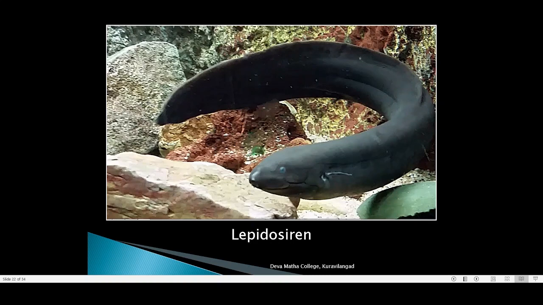They are known by the name lungfish because they have a lung inside, and the presence of lungfish shows that they have developed into amphibians. That is the importance of the presence of lung. So fishes normally do not have a lung. They are breathing with the gills. So the presence of lungs in a few fishes like this indicates that in the evolutionary past, some of the fishes have developed into amphibians. So that is why the lungs are still present in some fishes. So Lepidosiren is a lungfish.